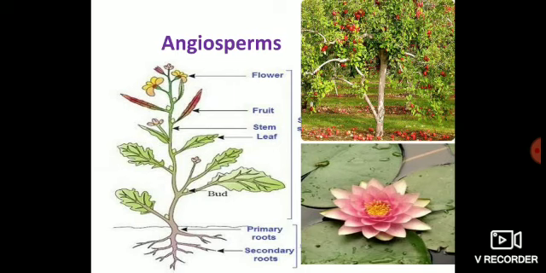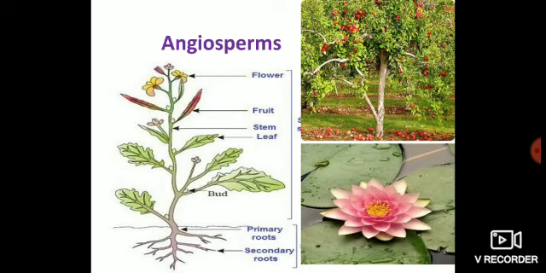The literal meaning of the word angiosperms is: angion means vessel and sperma means seed. That means in this group of plants, the seeds are enclosed in vessel-like structures. They are not naked like gymnosperms. Remember, they are not naked like gymnosperms, but instead they are enclosed in vessel-like structures, and these vessel-like structures are nothing but the fruits.